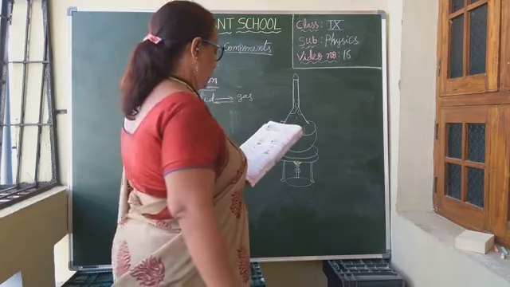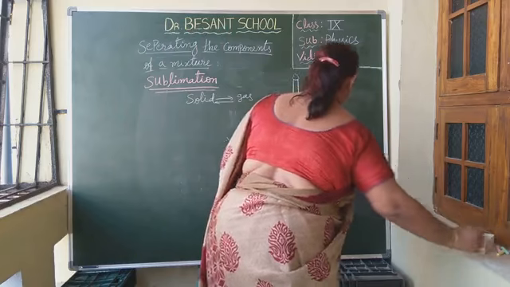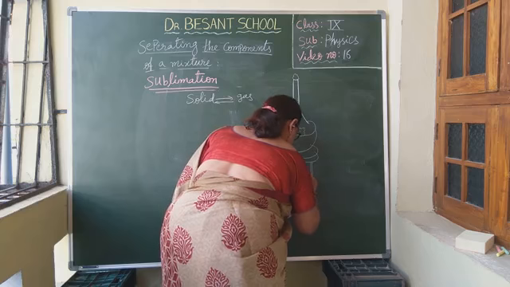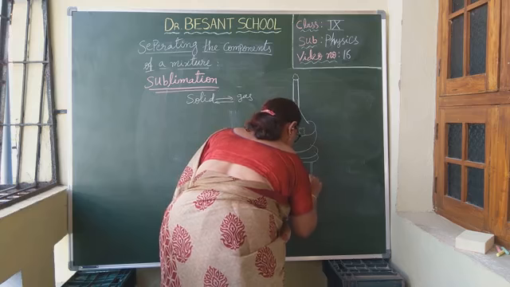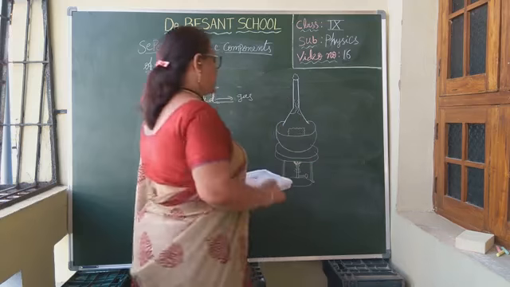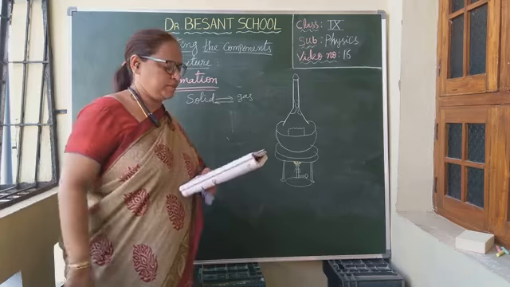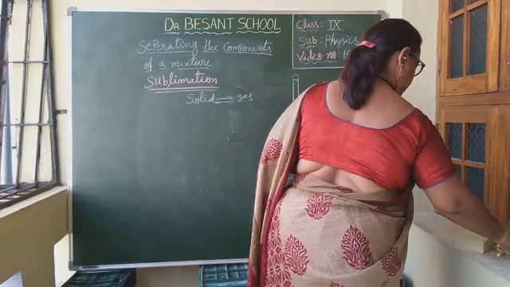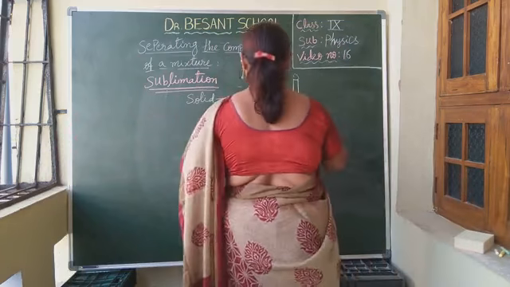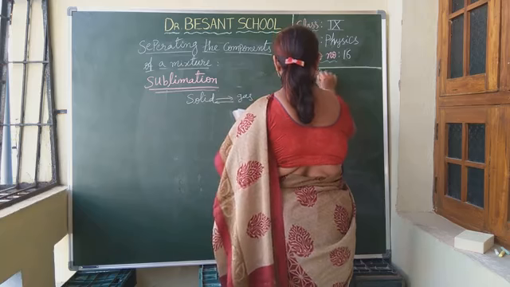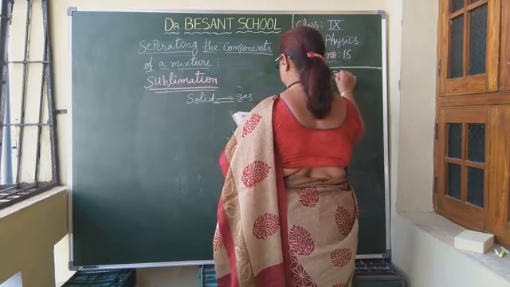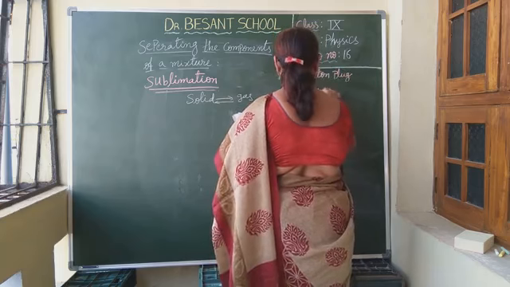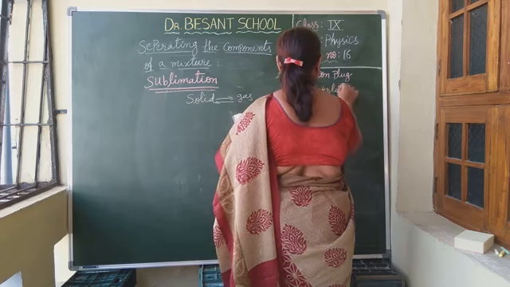Okay, children. Now let us see the parts. With these parts only, you will understand the process of sublimation. Now let us write the parts. What is this? Cotton plug. Next, inverted funnel.